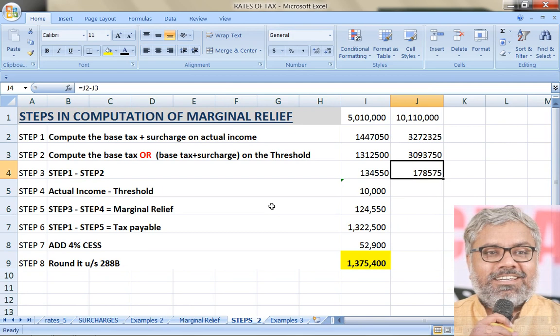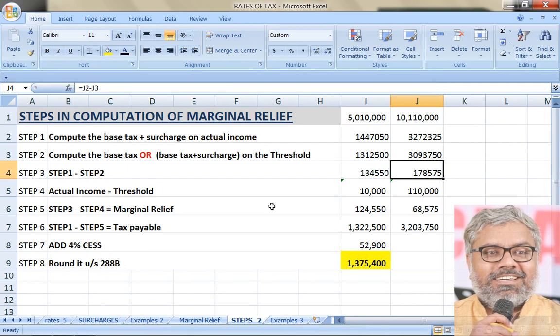Then actual income minus threshold. So what is the threshold here? That is 1 crore. So actual income minus threshold means by how much the actual income exceeded the threshold, is 1,10,000. That much actual income has exceeded the threshold. Then you have step 3 minus step 4. That is the marginal relief. In this case, the marginal relief is only 68,575. That is step 3 minus step 4.